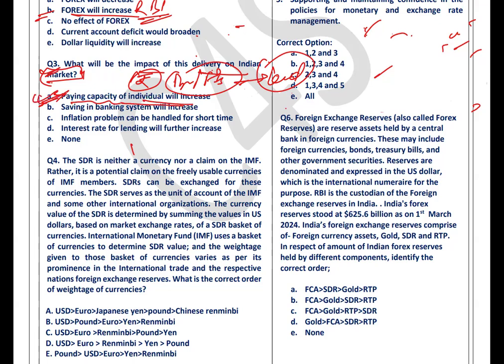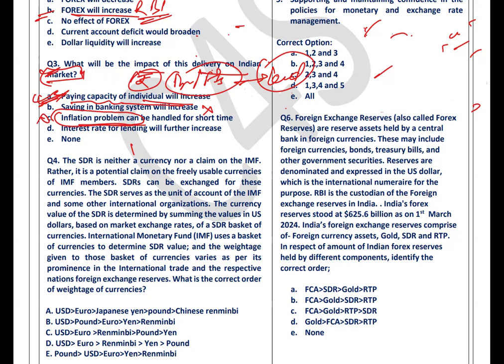The saving in the bank will increase. No, it is not going to increase the saving of the bank. All right. Directly, immediately, it is not going to increase the savings in the banks. Inflation problem can be handled. This is not going to solve the inflation problem. All right. So we can cancel the option over here.